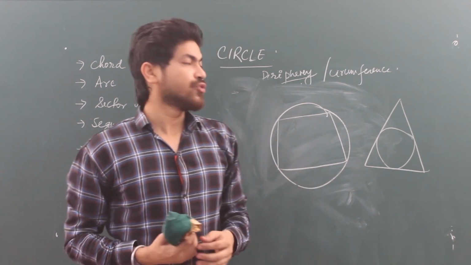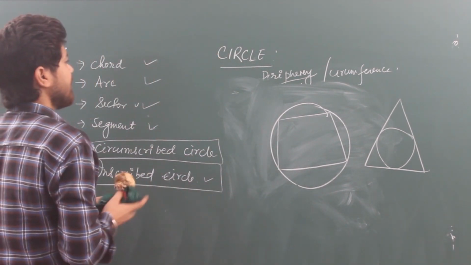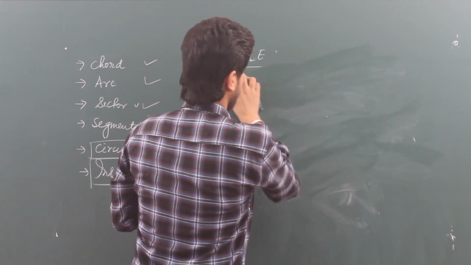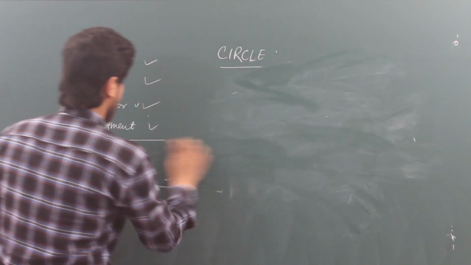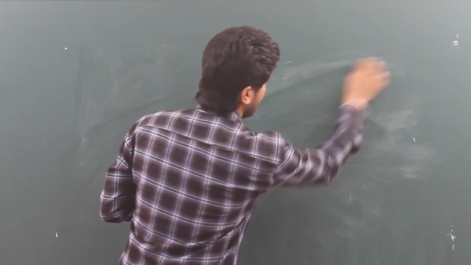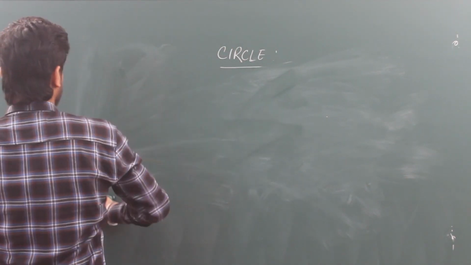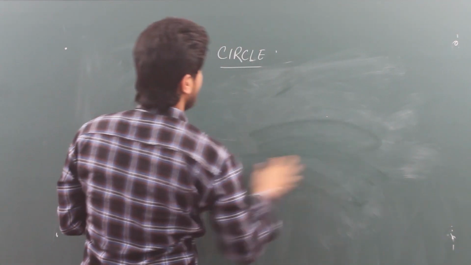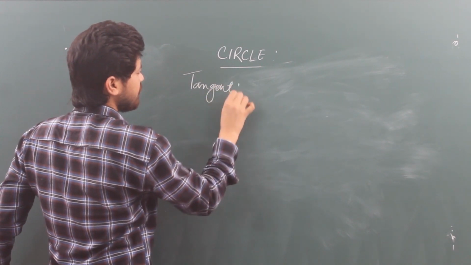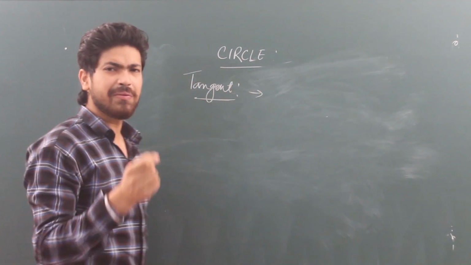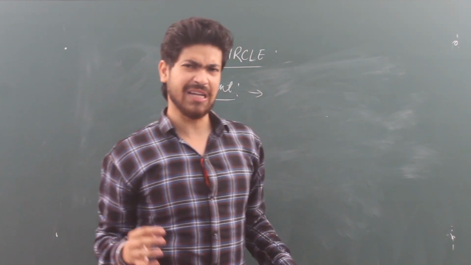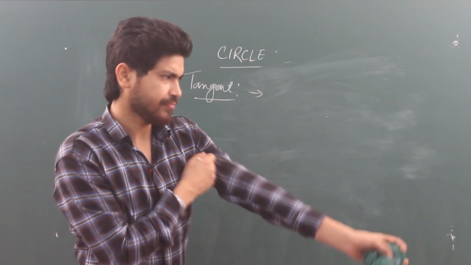So for class 10 I am starting the topic that is tangent. Today we will just study what we mean by tangent, then the properties of tangent. From tomorrow we will study the properties of tangent, then we will move on to the exercise.